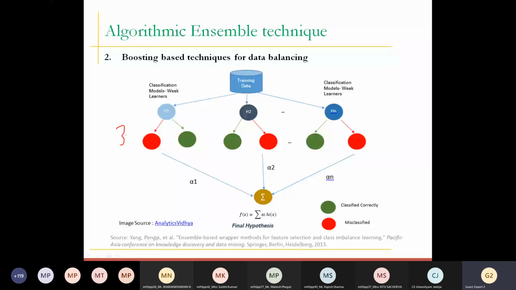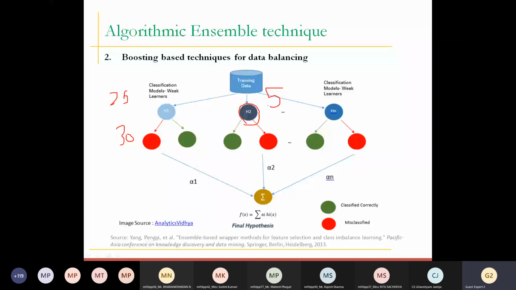In the next model, the boosting technique focuses on those 5 misclassified points. It gives more weightage and importance to those 5 points, so there are chances that they will be correctly classified. We repeat this process for a number of learners, and then we aggregate the result.